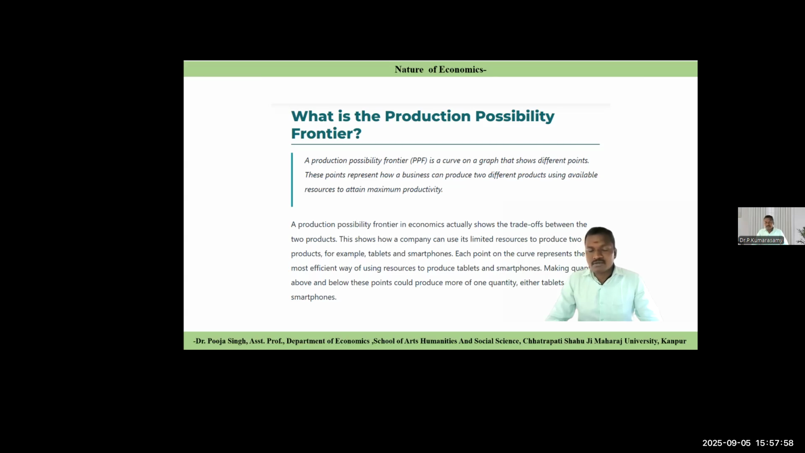There are two types of products they are taking to produce, but the resource may be 10 lakhs. So having 10 lakhs, we have to produce smartphones and tablets. How many units of tablets and how many units of smartphones are we going to produce with an investment of 1 lakh or 10 lakh rupees? Those are the points we are explaining here in the graph.